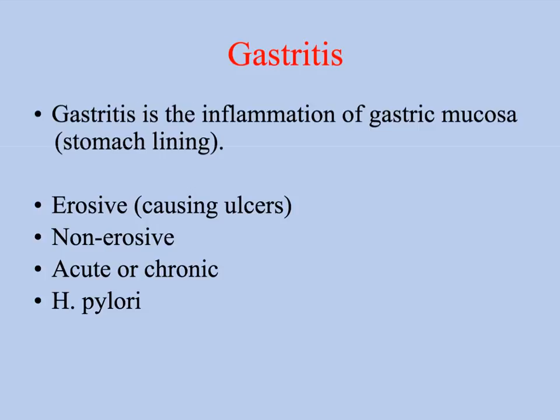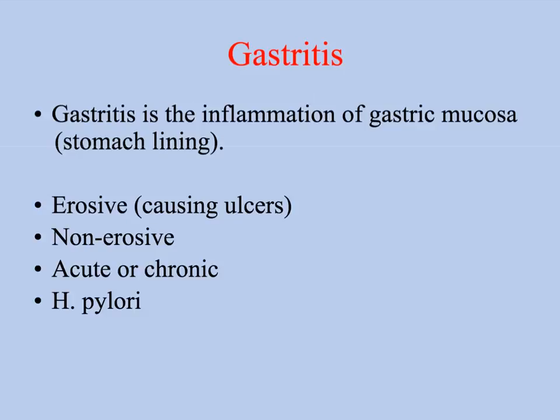Chronic gastritis is more of a chronic inflammatory process related to prolonged exposure to irritants. Chronic gastritis is one of the leading factors for vitamin B12 deficiency due to the inability to absorb B12. A lot of this can be associated with long-term alcohol abuse, which can cause chronic gastritis.